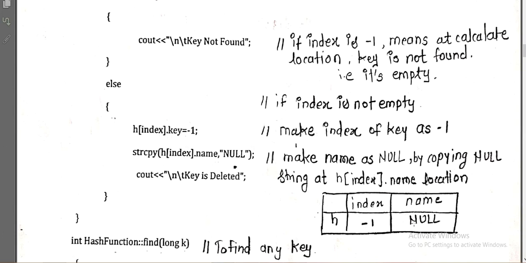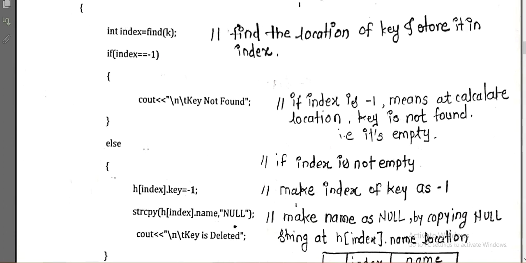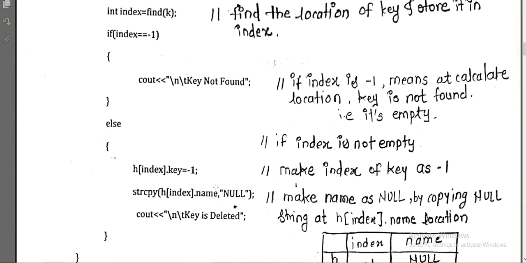So that key gets deleted and that position becomes empty. Make the key at that index -1 and make the name null by copying the null string to the name of h of index. H of index is the location calculated by the find operation for that particular key. At that location I need to store the null because I want to delete it.